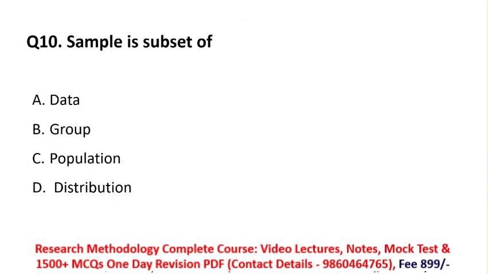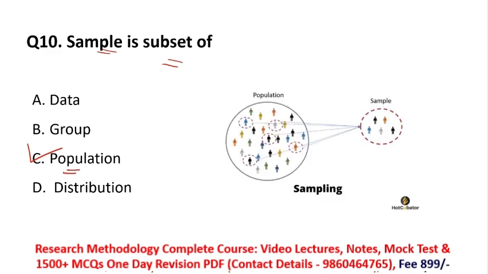Next, sample is a subset of. In this question they are asking what a sample is. Remember, sample is a subset of population. From this figure we will see how sample is a subset of population. As you know, a researcher cannot do their research or study on the whole population. Researchers generally select some persons from the population and study only the sample, not the whole population, except in census.